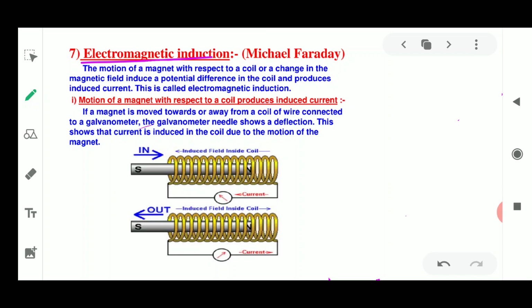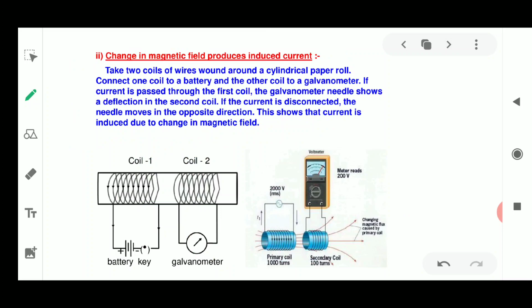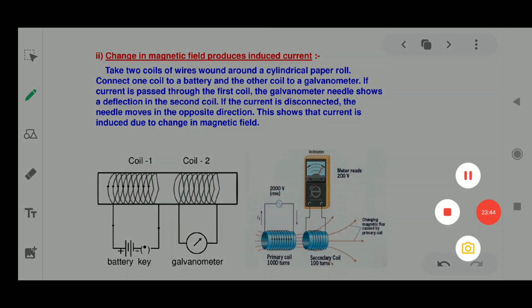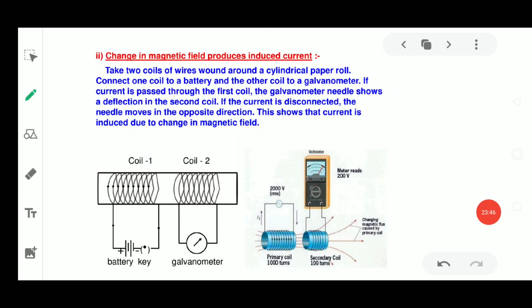Now the next experiment was on whether a change in the magnetic field produces an induced current. Is the magnetic field, when it is changing, going to produce an induced current or not? You take two wires and wind them around a cylindrical paper roll.